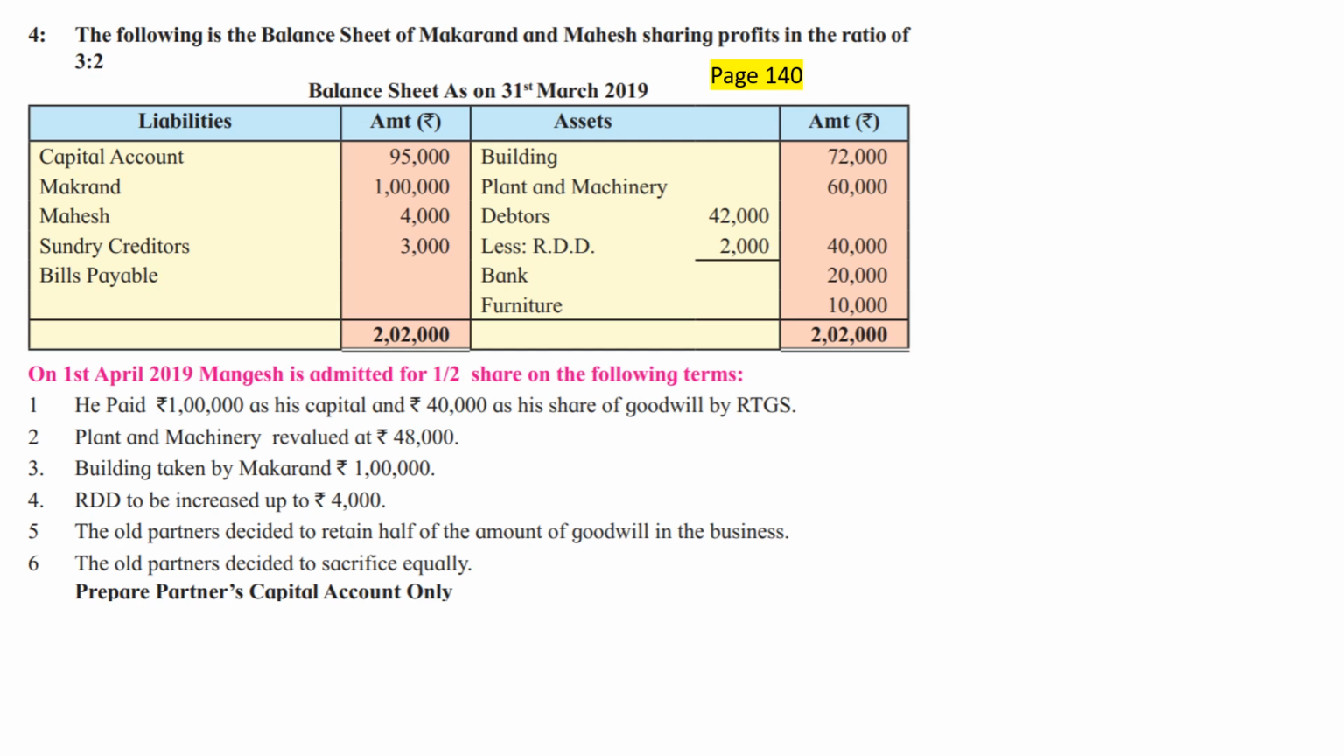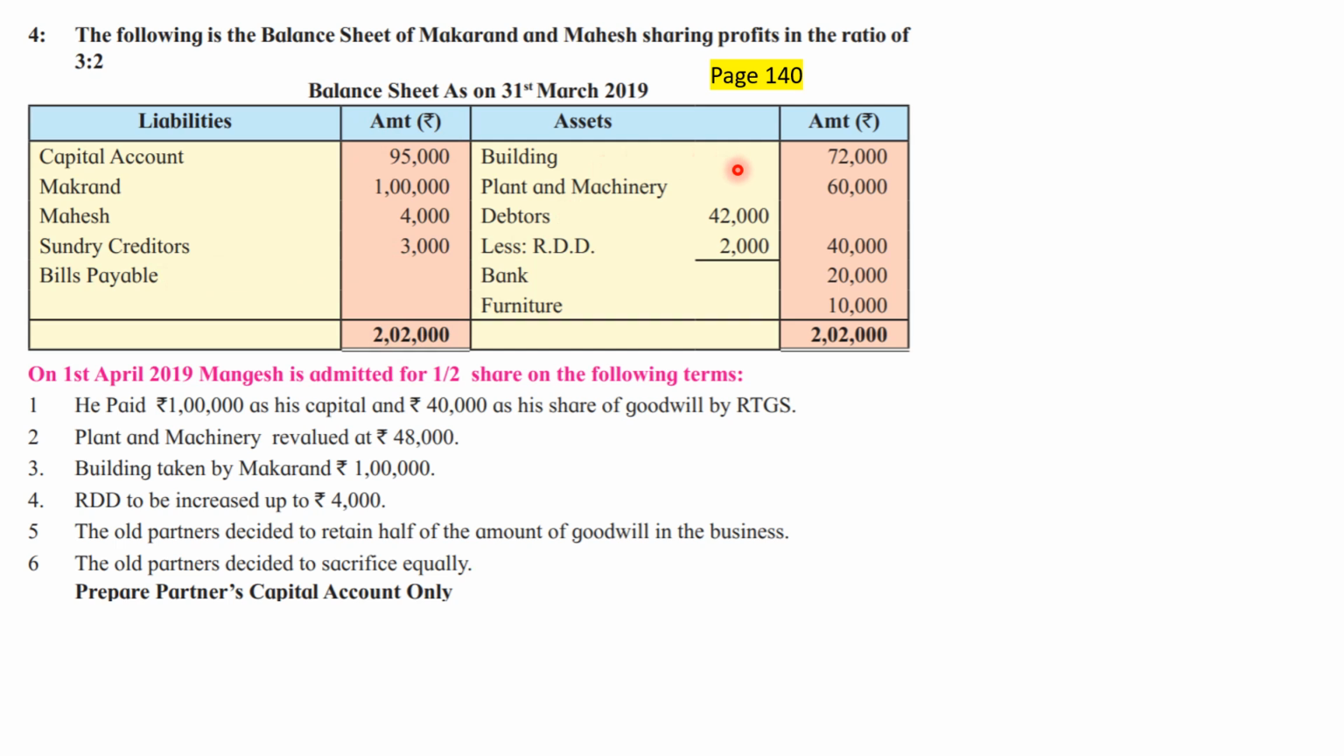Under the capital account heading, Makarand's capital account is 95,000. Mahesh's capital account is 1 lakh. Just check here. Makarand's capital account is 95,000, Mahesh's capital account is 1 lakh. Then sundry creditors are 4,000 and bills payable are rupees 3,000. So the total is 2,02,000.